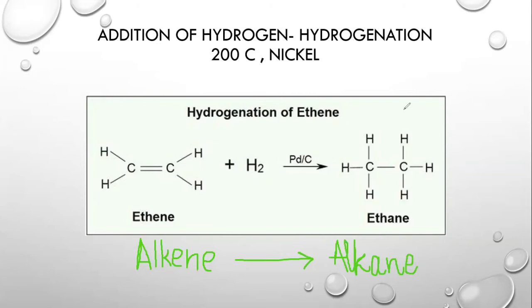So you need to remember that an alkene will always be turned into an alkane because of the breaking of double bonds and formation of single bonds with only carbon and hydrogens in the addition of hydrogen to alkenes.